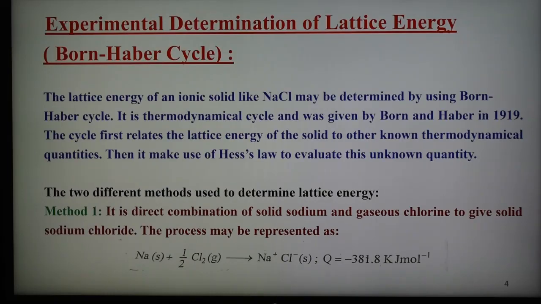Now we are going to see the experimental determination of lattice energy by using the Born-Haber cycle. This method was given by the scientists Born and Haber, and it is known as the Born-Haber cycle. The lattice energy of an ionic solid like sodium chloride may be determined by using this cycle. The Born-Haber cycle is a thermochemical cycle.